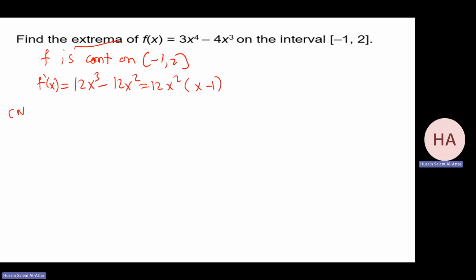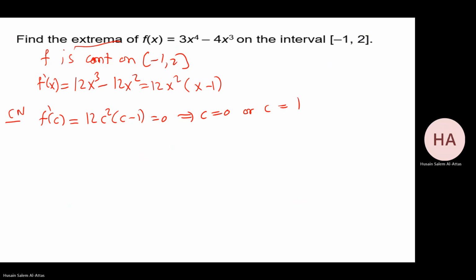So to find the critical numbers, I need to check f prime at c, which is 12c squared times (c minus 1) equal to 0. Very clear. I have c equal 0 or c equal 1. Is there a need to discuss where f prime does not exist? No, f prime exists everywhere.